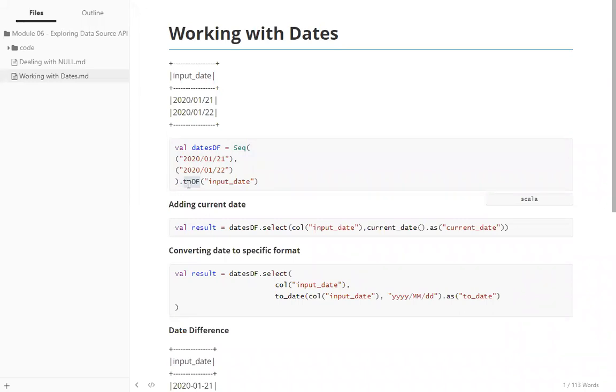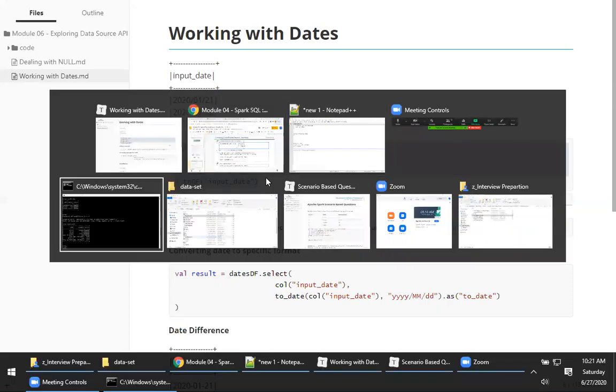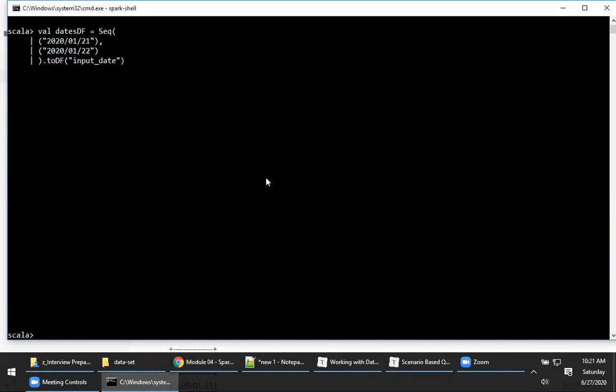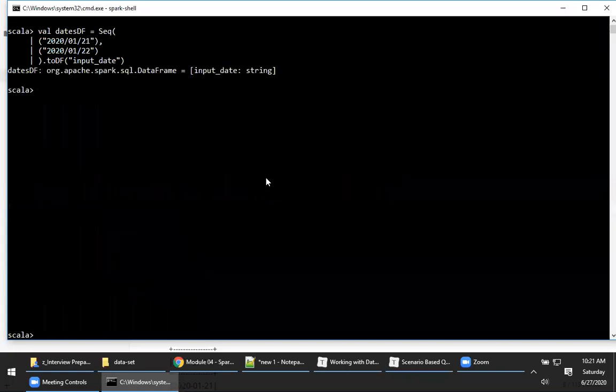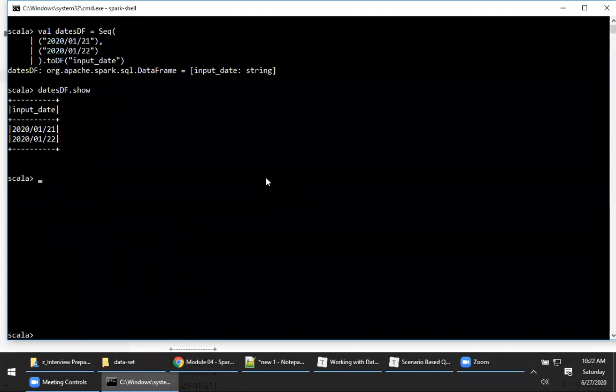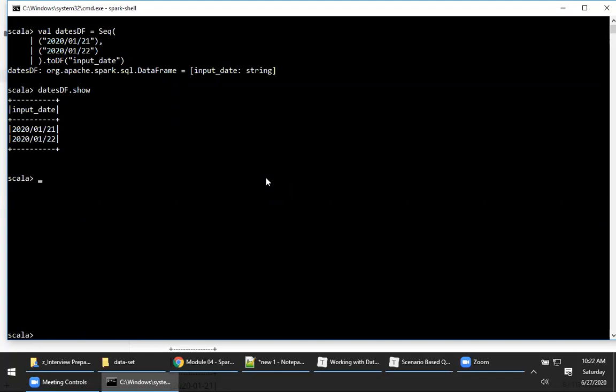Okay, now let me create a DataFrame with a column input_date, and we have some dates in a specific format, year, month and date. Let me execute this piece of code. Now datesDF.show. I have my column input_date with the date.